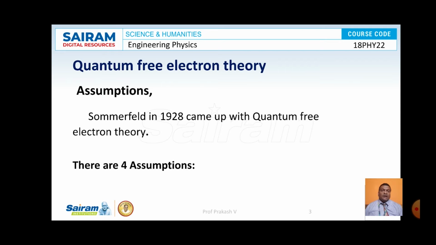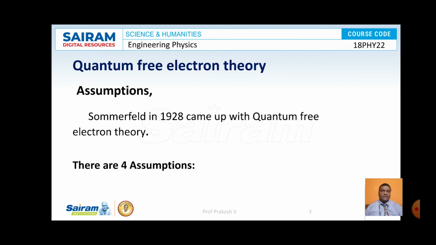And the assumptions made in classical free electron theory are written here: the electrons move with constant potential and stay confined within the boundaries of the metal. That is, the electric field produced by the ionic cores is assumed to be constant throughout the body of the metal, and the repulsion between the electrons and the attraction between the electrons and ionic cores is totally neglected. These assumptions already made in classical free electron theory are retained here.